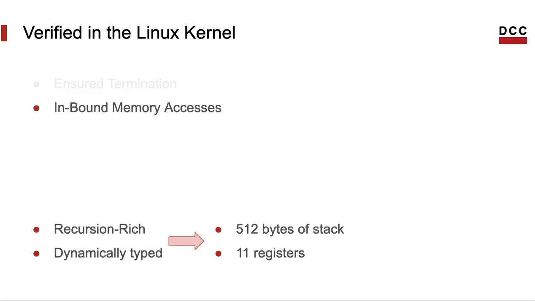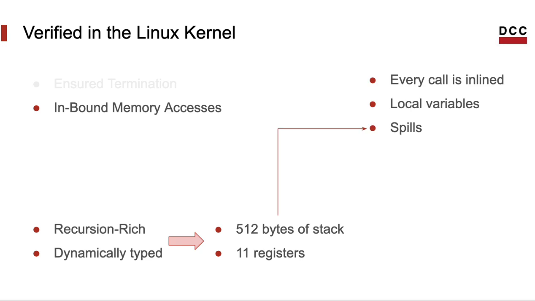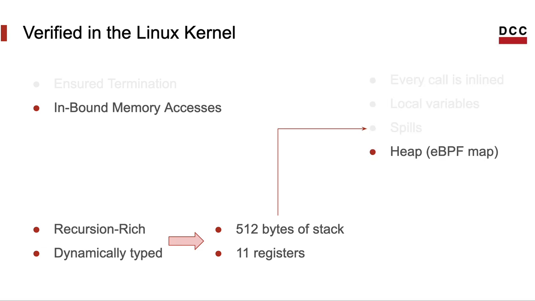The second property is that every memory access will have to be bounded, and the verifier must be able to determine that the access is bounded. That's particularly difficult if we remember that the eBPF stack contains only 512 bytes, and that an eBPF virtual machine can only use 11 registers. So we can only use 512 bytes of stack to translate a language where every call is inlined. The stack will have to fit the local variables and the spills, so we must be very frugal with space.